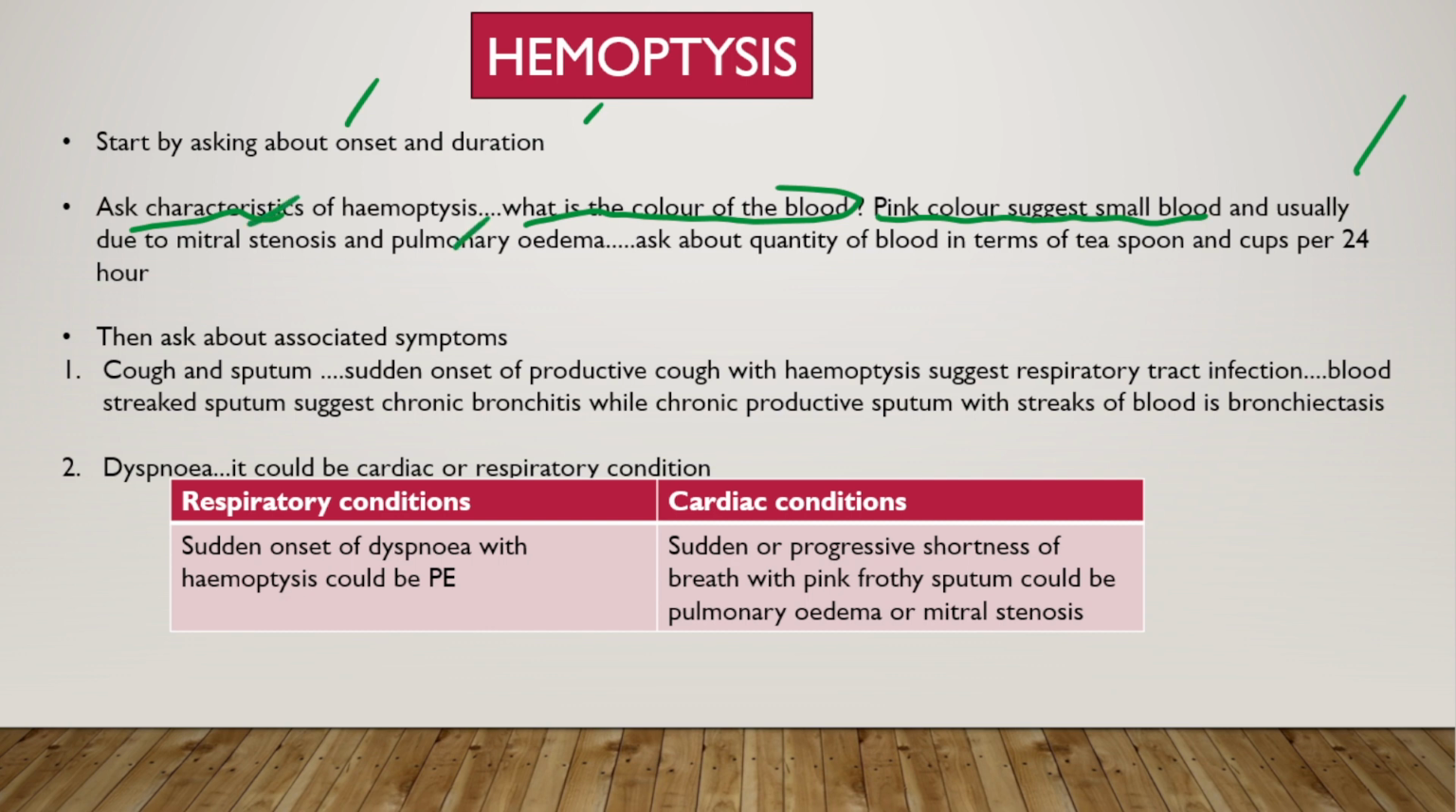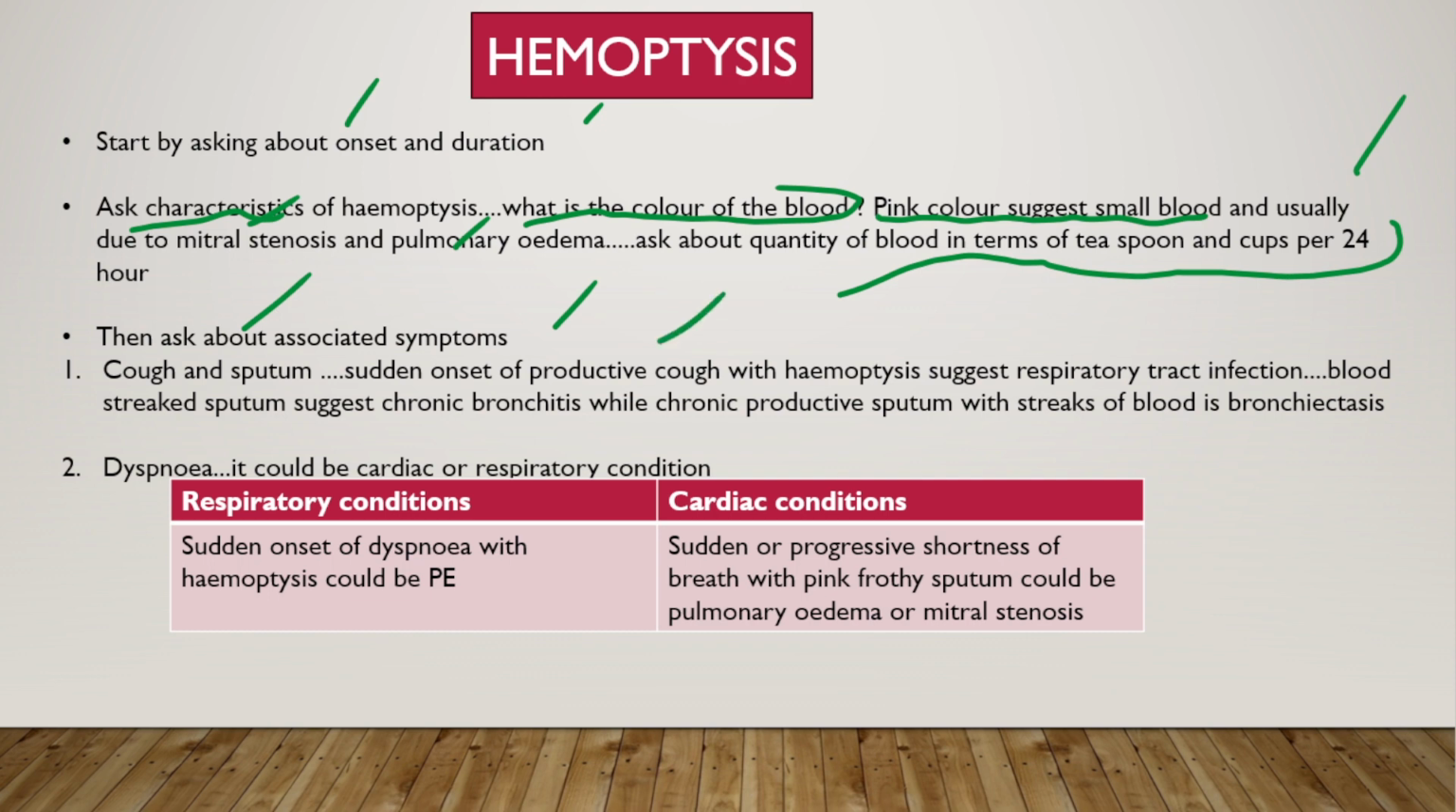Then we will ask about the amount of blood. We will ask the patient to quantify the amount of hemoptysis in terms of teaspoons, or in terms of cups per 24 hours. That will give us an estimate of the blood loss in 24 hours, because the more blood loss, the worse the prognosis. Then we will ask about associated symptoms with the hemoptysis, like cough and sputum.